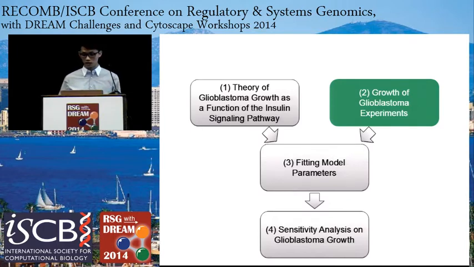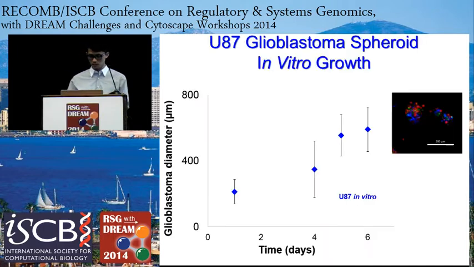Now I'll explain the growth of glioblastoma experiments. We grew U87 glioblastoma cells using the hanging drop assay, and we formed spheroids. Then we measured the glioblastoma diameters of these spheroids for 6 days, and we recorded the diameters, and this is shown on the left. And on the right, this is an image of what glioblastoma spheroids look like.